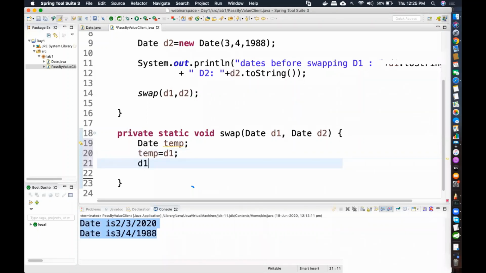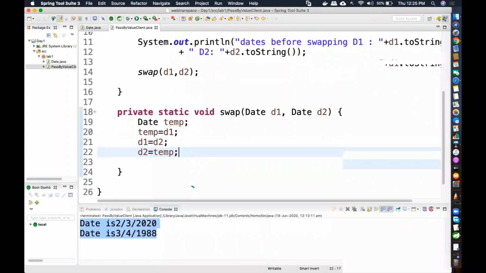And in d1 I'm going to store d2. And in d2 I'm going to store temp, is this correct? Yes, Rushikesh is telling yes. Okay, very good. So using a third variable, I'm going to swap it.